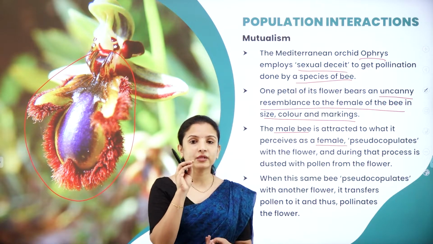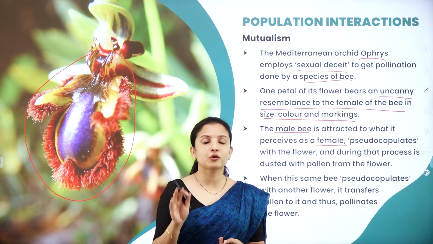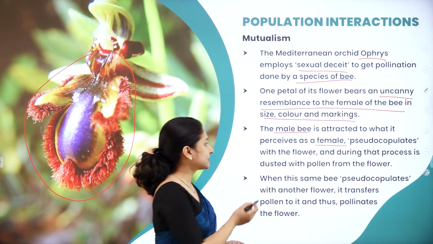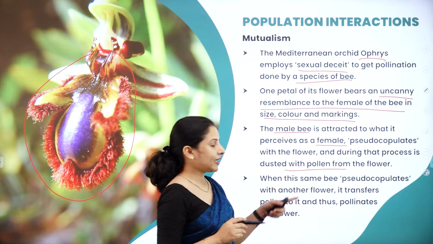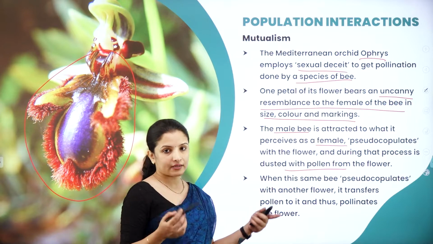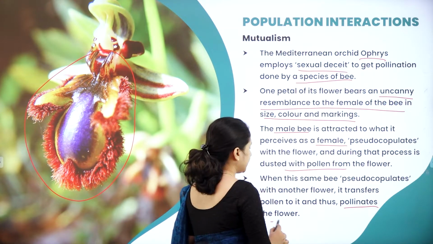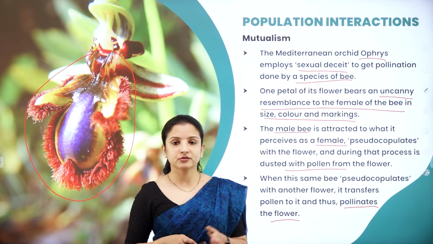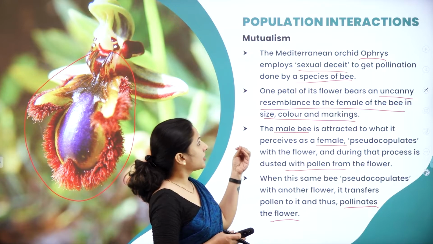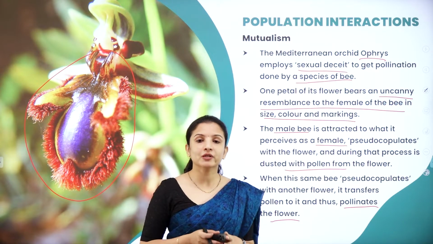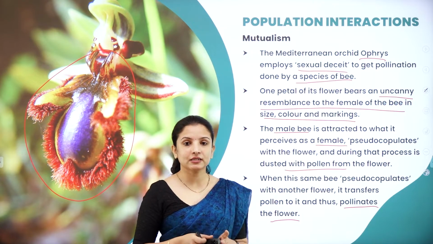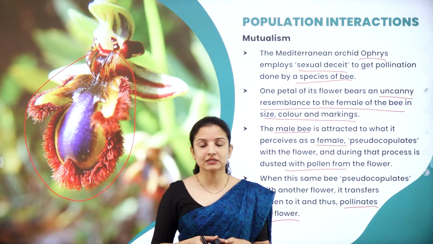And in that flower, it would have dusted all the pollen grains, therefore promoting pollination in the orchid flower. So the next flower will get dusted with the pollen, and when the same bee pseudo copulates with another flower, it will transfer the pollen to the other flower as well. Therefore, it pollinates the flower in this particular way. So this is one of the best examples wherein an orchid, the Mediterranean orchid called Ophrys, mimics a female bee, therefore attracting the male bee in order to facilitate pollination.